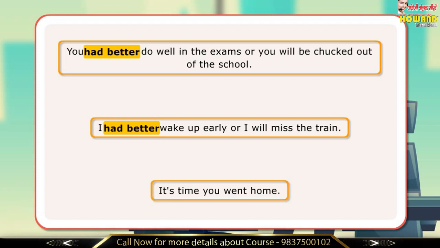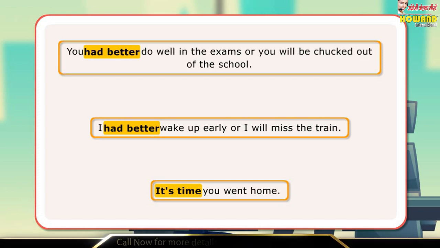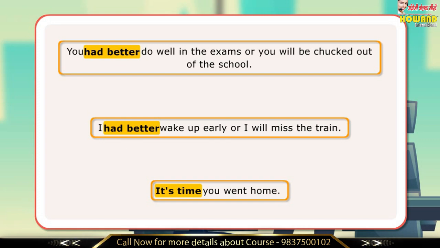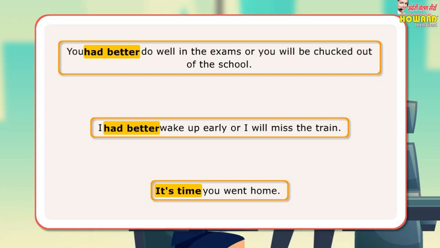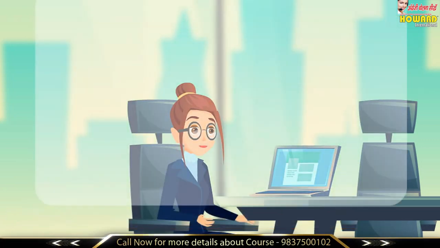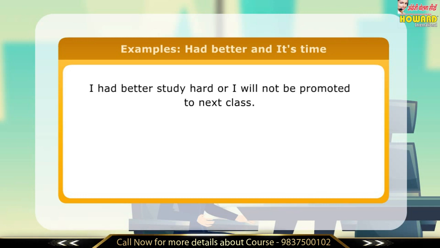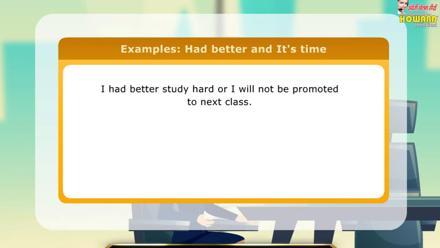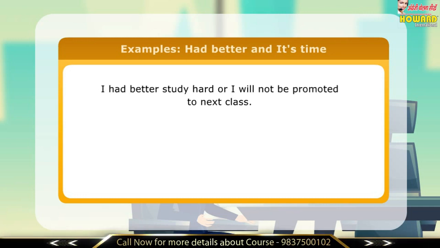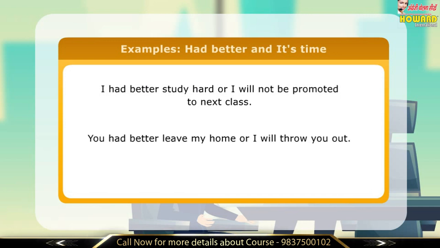In the last sentence, it's time has been used to convey that a particular thing should have been done earlier or begun earlier and it was not done, but it should be done now for sure. Here are few more examples of use of had better and it's time in sentences. I had better study hard or I will not be promoted to next class. You had better leave my home or I will throw you out.